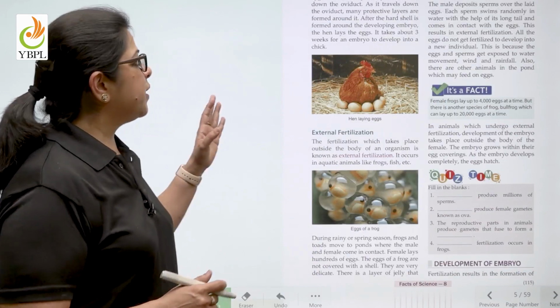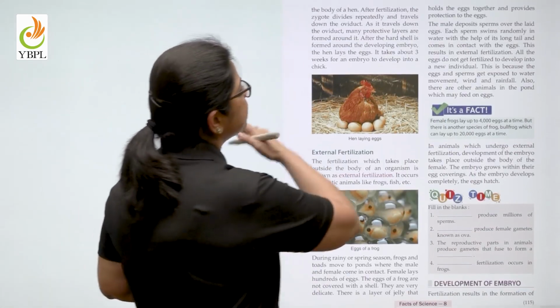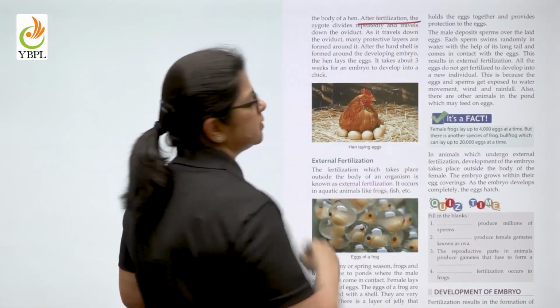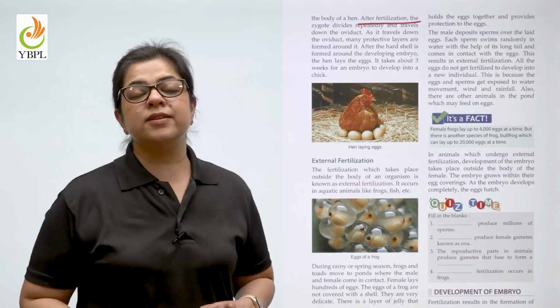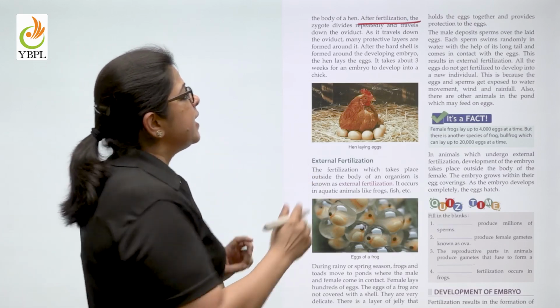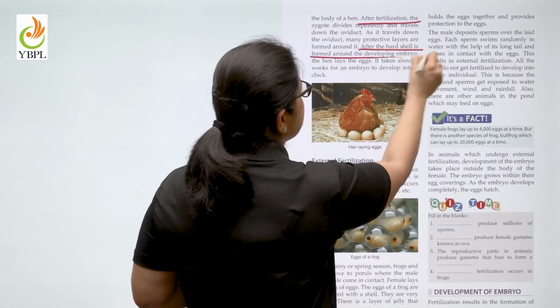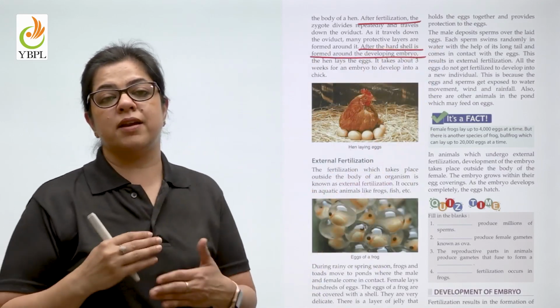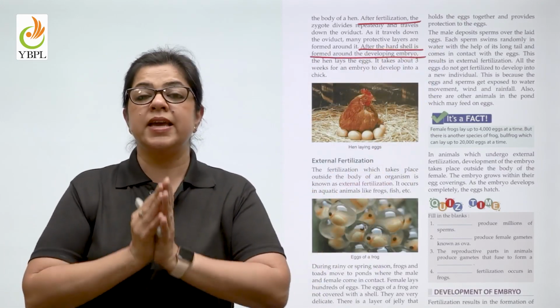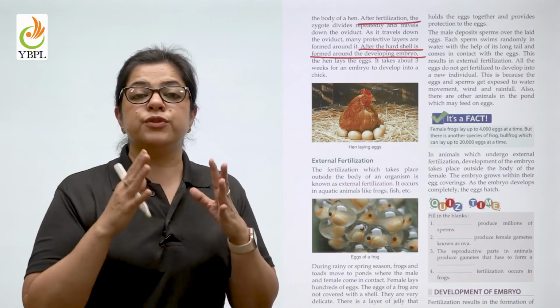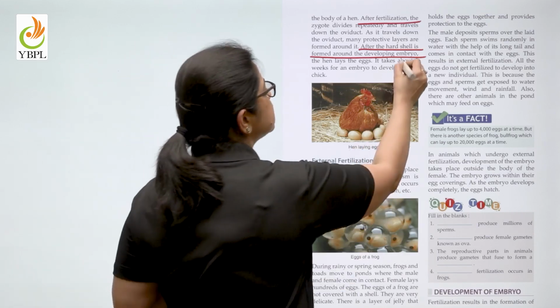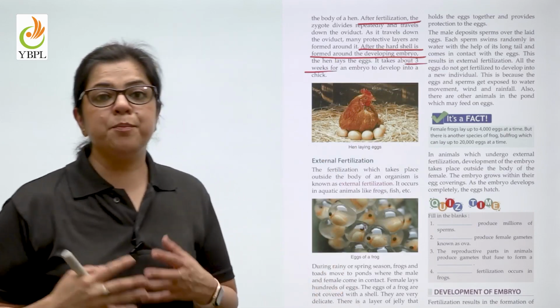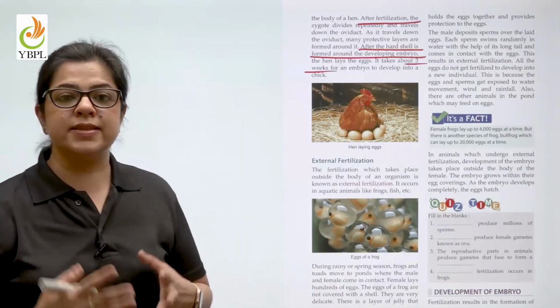Taking the example of a hen. After the egg is fertilized inside the body, the hen lays the egg. It has a hard shell around it which protects the egg. After a period of 3 weeks of continuous incubation, the embryo begins to develop. So what is this embryo?